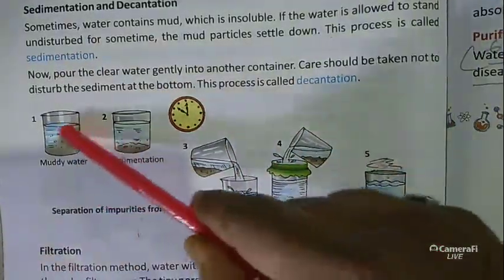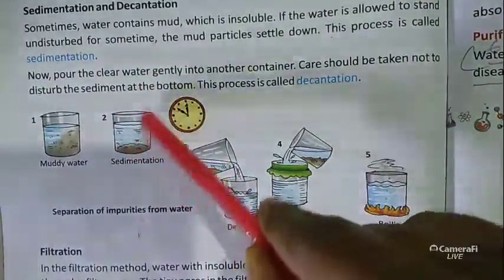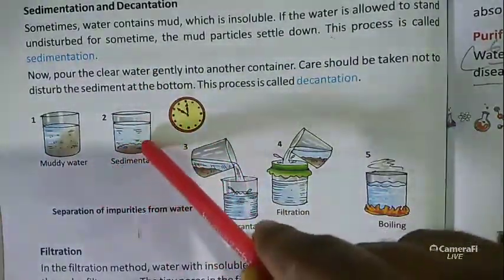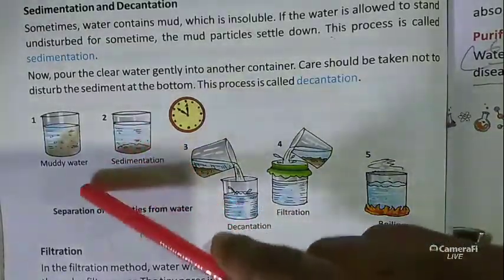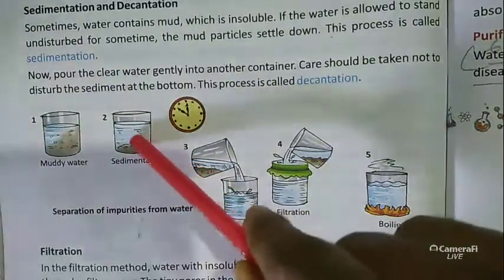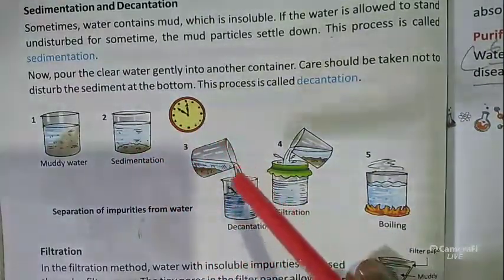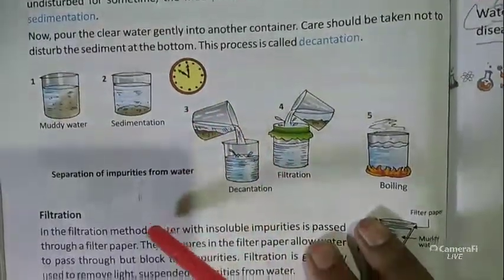Look at this. It is the muddy water. After a few times, when we did not disturb this water, you can see that all the mud has settled down. Then it is sedimentation. After that, we do not disturb the bottom level, we take the water in another container. This process is called decantation.